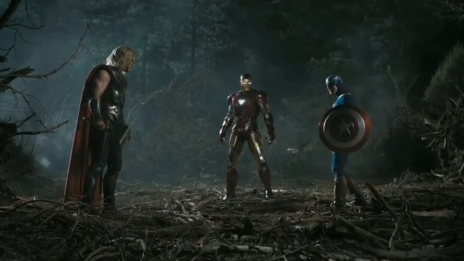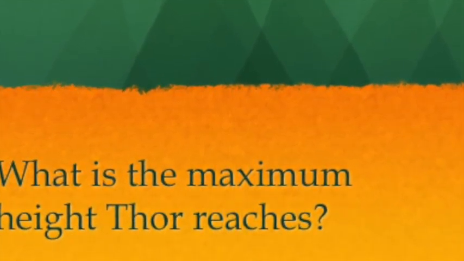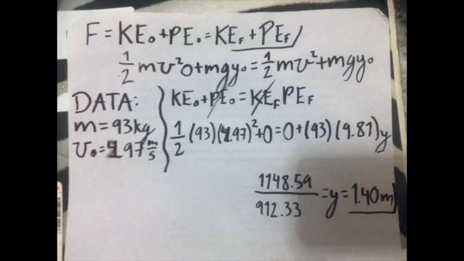Using this video, we were able to obtain 5 research questions. To solve this question, we used potential energy and kinetic energy. The formulas that we used were the following. Then we obtained the data, that is, the mass of Thor, which is 93 kilograms, and the velocity, which is 4.97 meters per second. Then we substituted in the formula to obtain the distance, and the maximum height that Thor jumped was 1.40 meters.